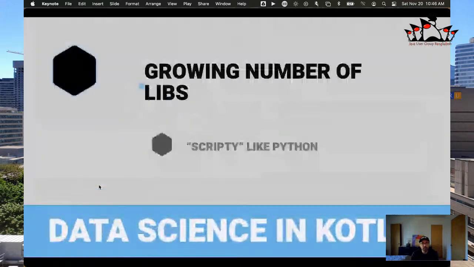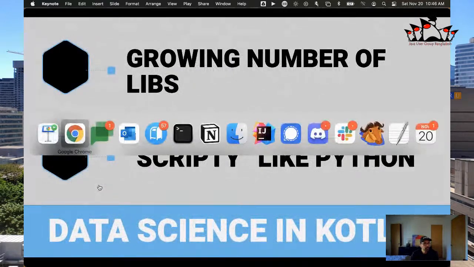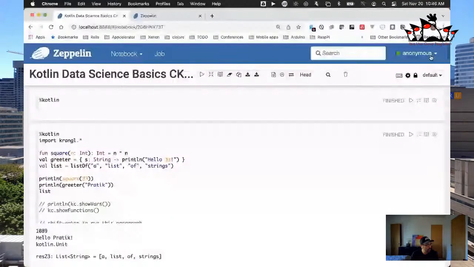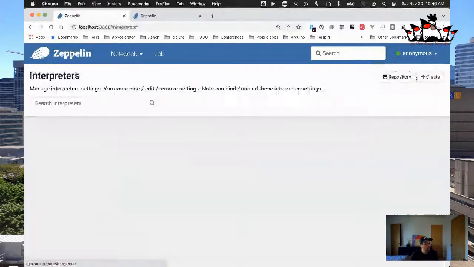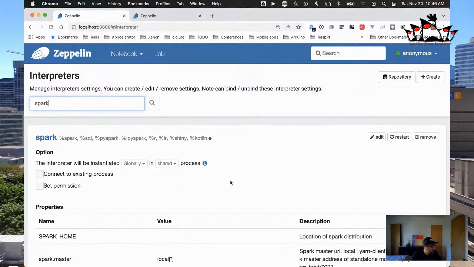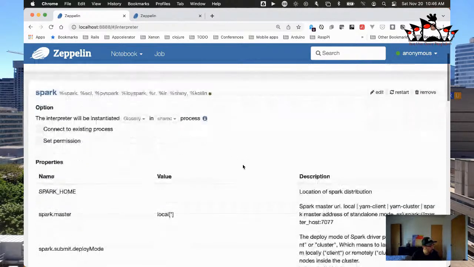And actually, let's take a quick aside and see how we would configure this to connect to a Spark interpreter. Okay, so let's go into here. It takes a second to load. Let's say we want to look at Spark. So this is the Spark interpreter. The way that we use a Spark interpreter is we preface it with %Spark, or even in Kotlin, we could use this Kotlin one, which is already hooked into Spark.